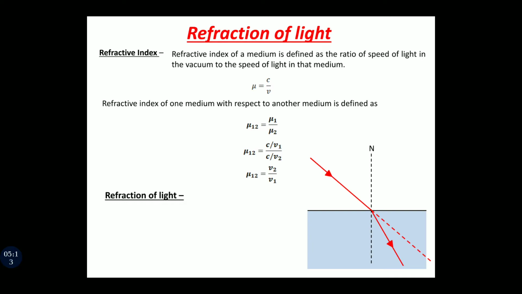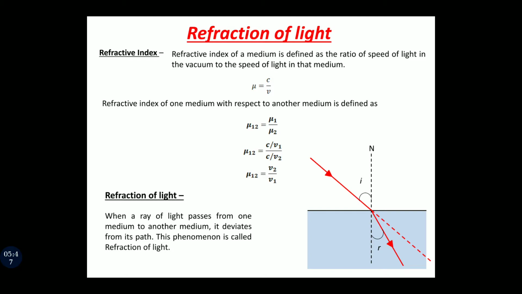This bending of light when a ray passes from one medium to another is called refraction of light. In this case, we define angle of incidence. The angle of incidence is made by the incident ray with the normal, whereas angle of refraction is made by the refracted ray with the normal. Obviously, you can see in this case the angle of refraction is less than the angle of incidence. The ray is going from rarer medium to denser medium. So how do we define refraction of light? When a ray of light passes from one medium to another medium, it deviates from its path, and this phenomenon is called refraction of light.